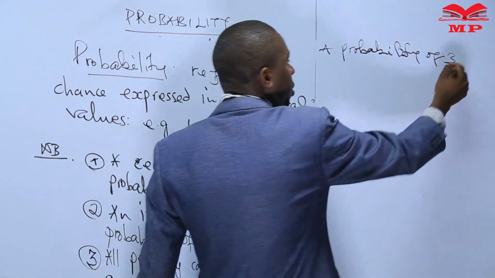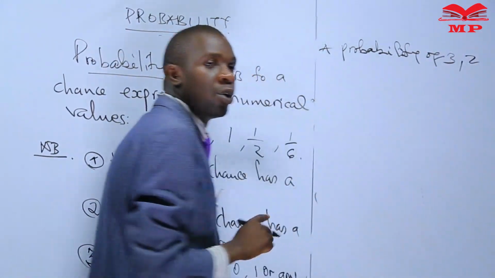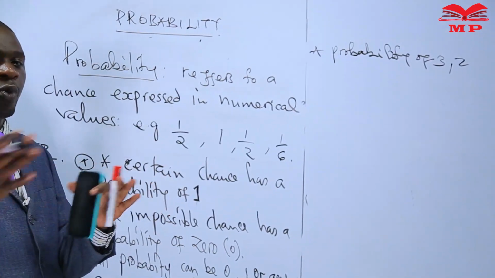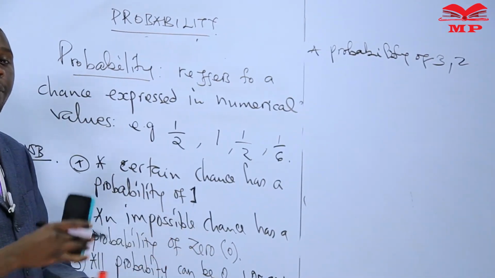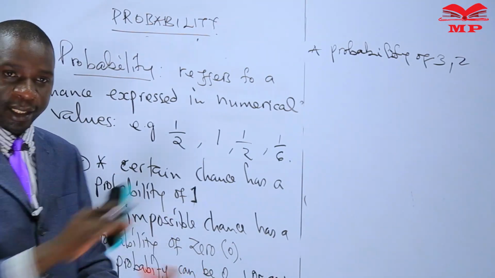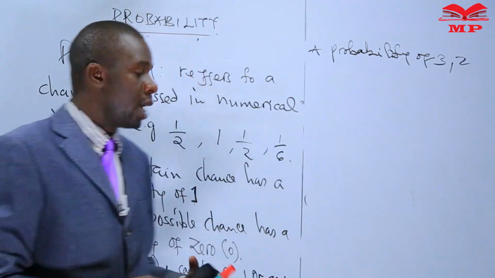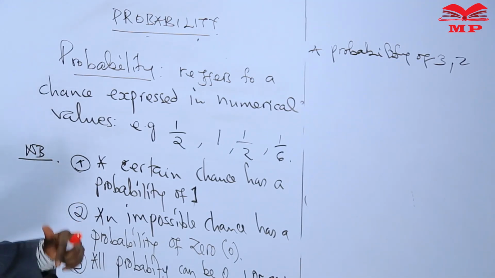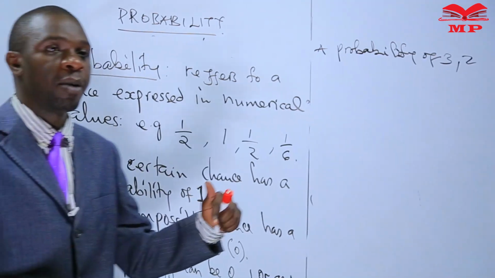We cannot have a probability, say, of 2. All probability has to be within 0 up to 1. A probability of 0 means that there is no chance that that event will take place. And a probability of 1 means that it is certain that an event has to take place.